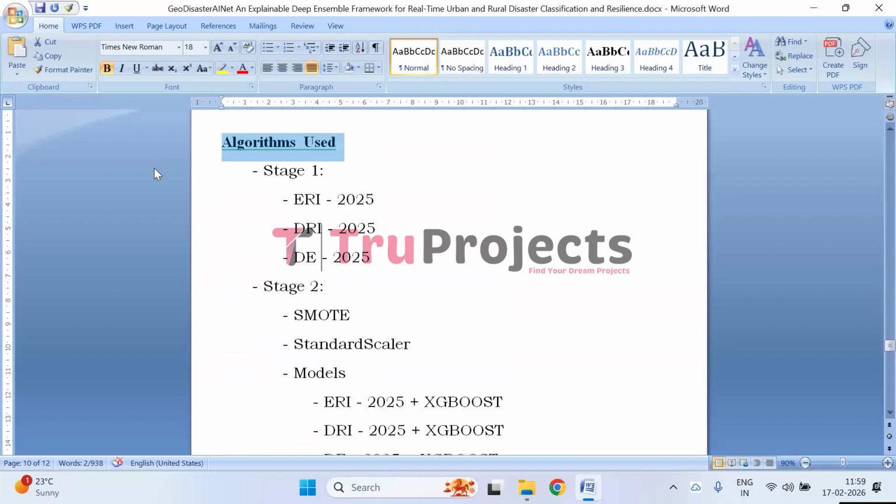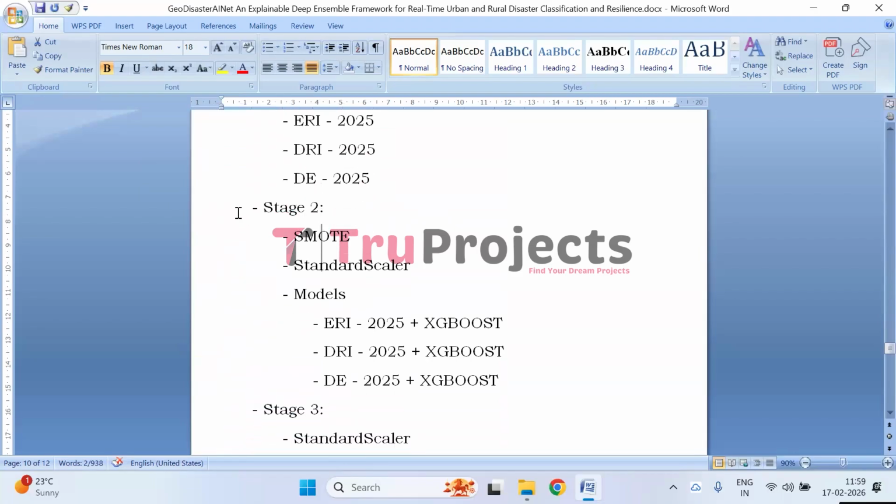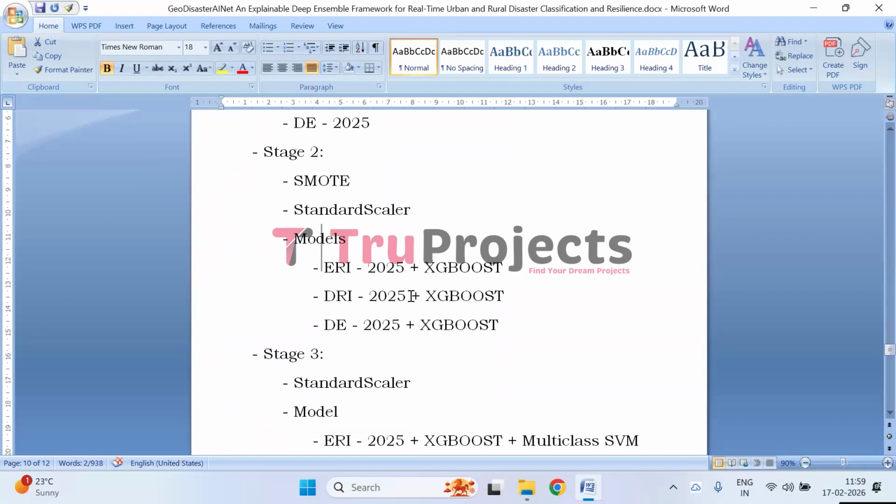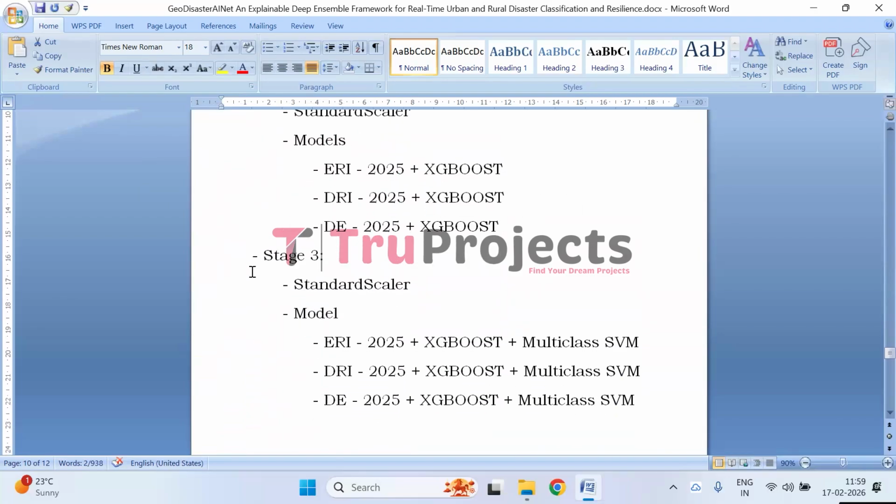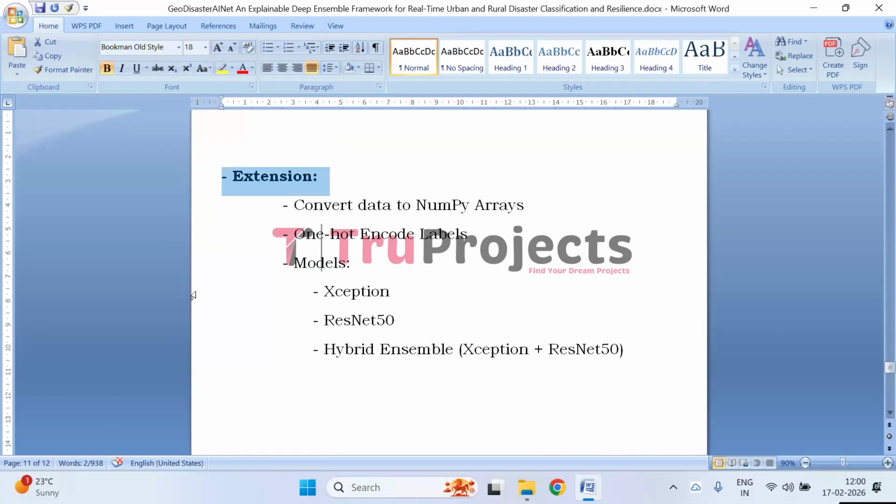overlays. The algorithms used are: stage 1, we have used ERI 2025, DRI 2025, and DE 2025. Coming to stage 2, we have done SMOTE and StandardScaler and we applied them on the models along with XGBoost. In stage 3, we used StandardScaler and the model we have used is XGBoost plus multi-class SVM. Coming to the extension, we have converted the data into NumPy arrays and we have applied one-hot encoding to the labels for the models, which include Xception, ResNet50, and the hybrid ensemble model, which combines Xception plus ResNet50.